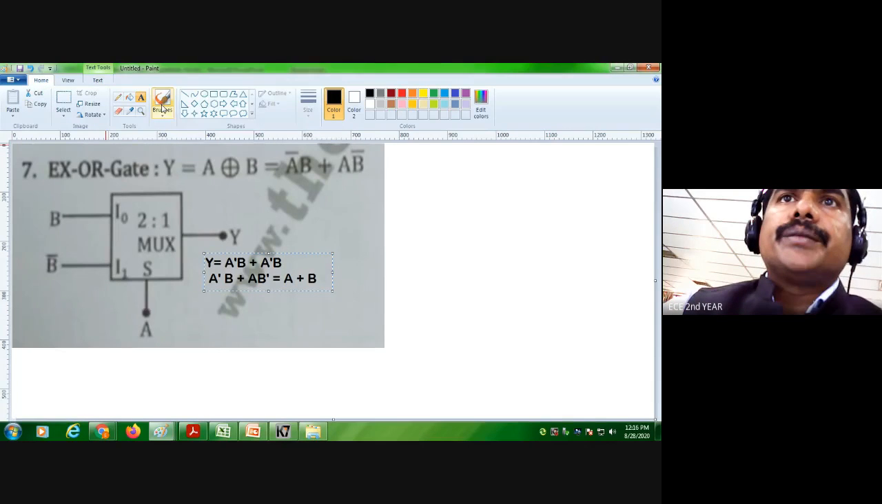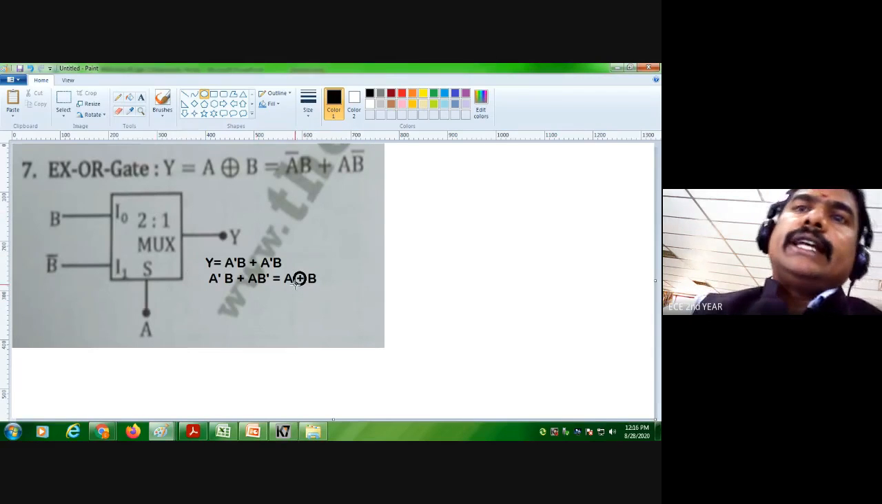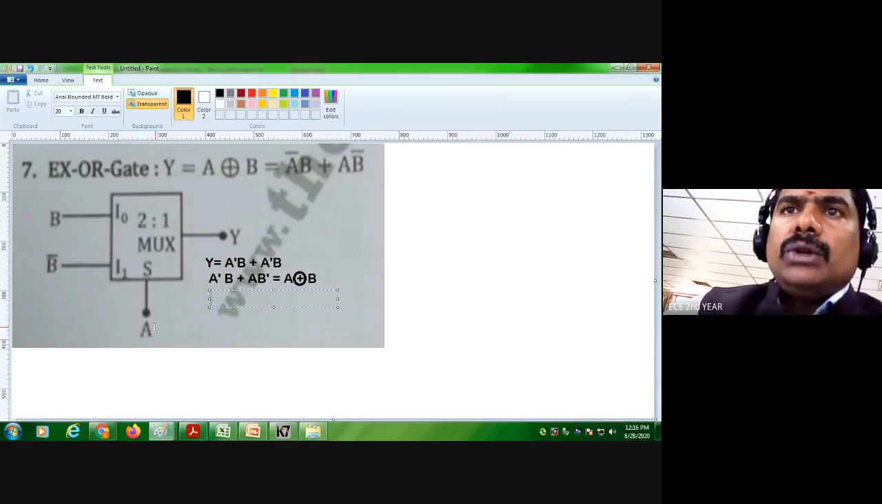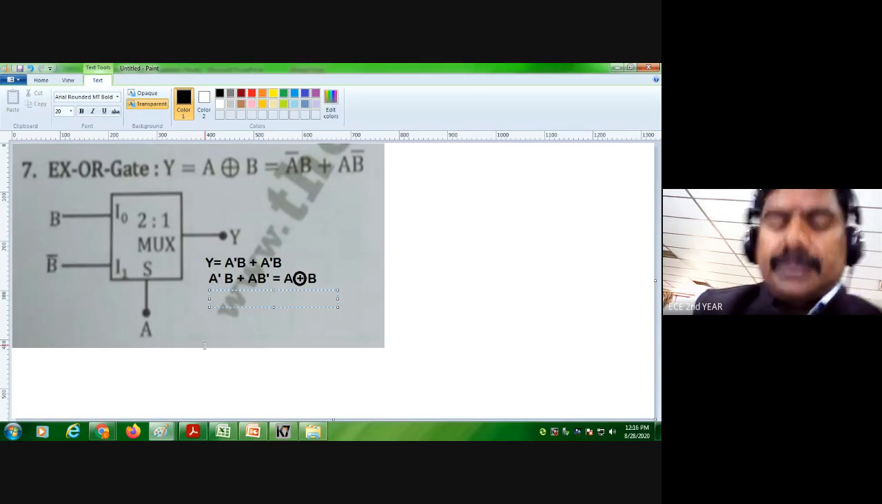So we can say this can be used as an XOR gate. Are you able to understand this? If I give a equal to 0, the first input will come out. At a time, a can be 0 or 1, whatever it may be. So I put a equal to 0, which means we have a dash. And a equal to 1 means it will become this answer, a into b dash. So this becomes an XOR gate.